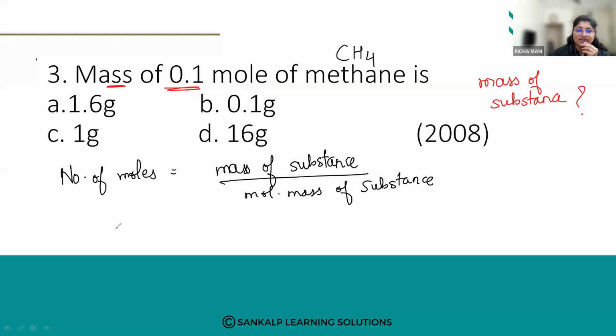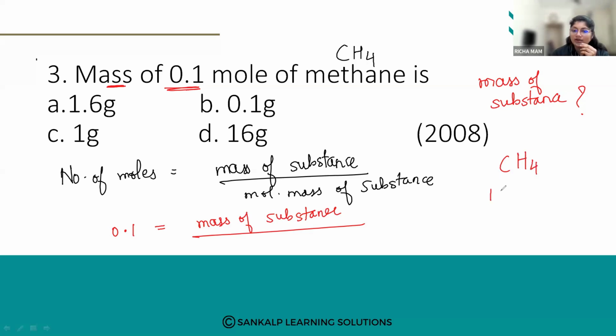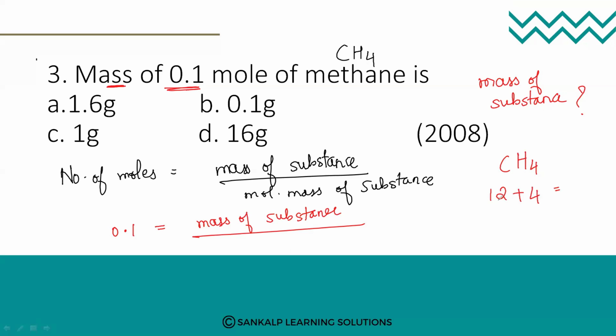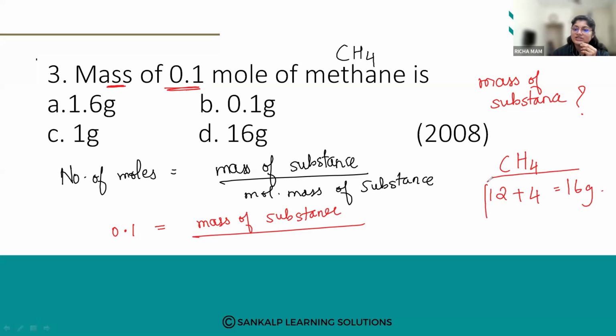Mole is given, so 0.1 mole equals mass of substance over molecular mass of the substance. We know the molecular mass. How can we calculate it? CH4: carbon 12 plus hydrogen 4, so 16 grams is the molecular mass.